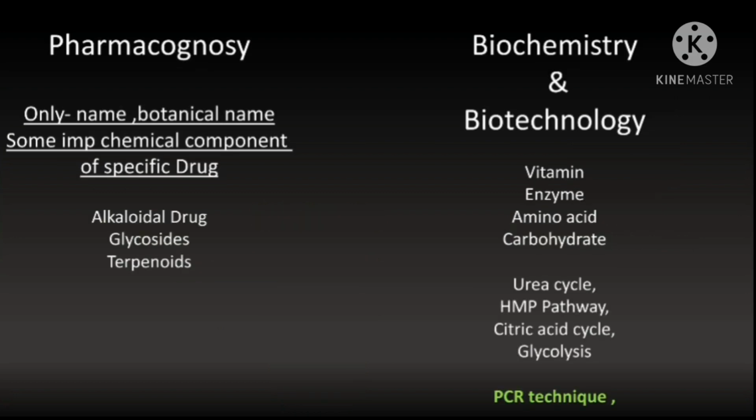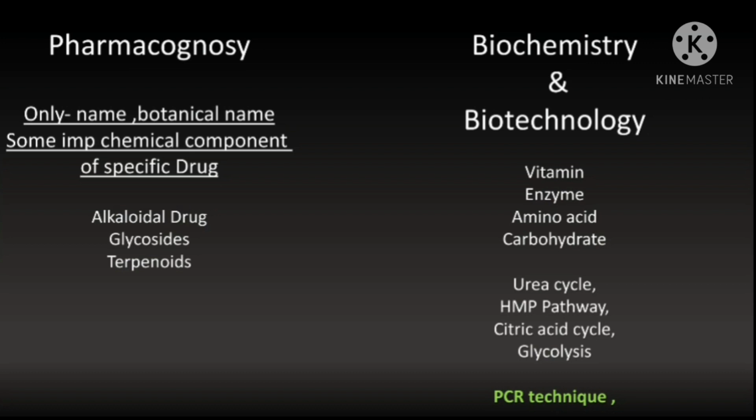Coming towards pharmacognosy, the portion is so huge. I know it's not easy to go through all of that. Simply go through the botanical name, common name and the chemical components of each specific drug. Just go through this simply, from that, the alkaloids, glycosides and terpenoids.